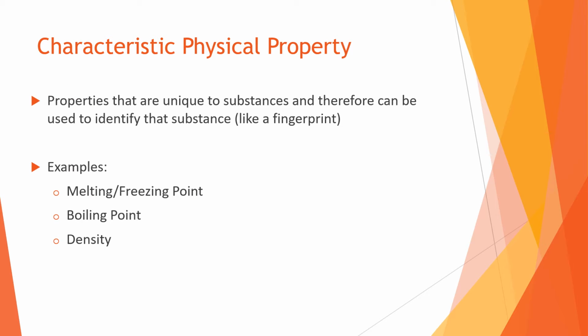Okay, characteristic physical properties are unique to substances and therefore can be used to identify that substance, like a fingerprint. So I remember back when we were talking physical properties, we were talking about how specific substances have specific unique properties, like melting point or boiling point. Those are very specific for a substance. So density is also one of these examples. So depending on the substance, the density is very unique to that substance. It doesn't change.